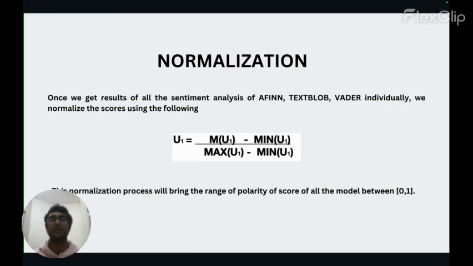But now AFINN doesn't have a lower range or an upper range in terms of the aggregated score. What we do know is that each word has its weight associated with it in the range of -5 to +5. So we found the aggregated sum and divided it by the length of the sentence. Now this score is between -5 to +5. Then we can use the formula on the screen to find the normalized score. So now the normalized score of each of the three models is between 0 to 1.